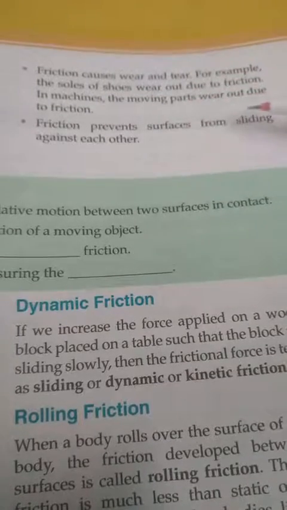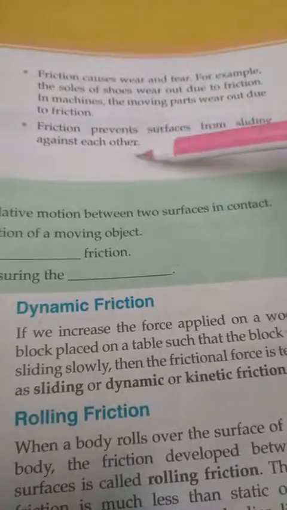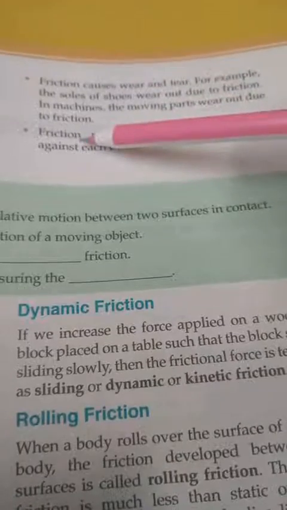Next, friction prevents surfaces from sliding against each other. As I showed you in the last video, there is an irregularity present on surfaces, due to which the moving thing is stopped. So friction prevents surfaces from sliding against each other.